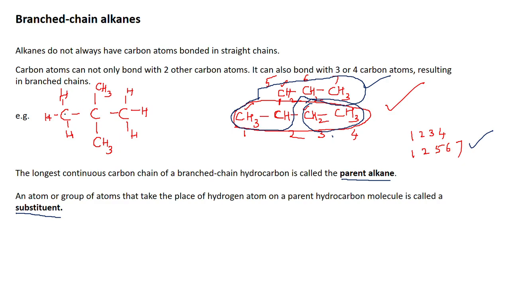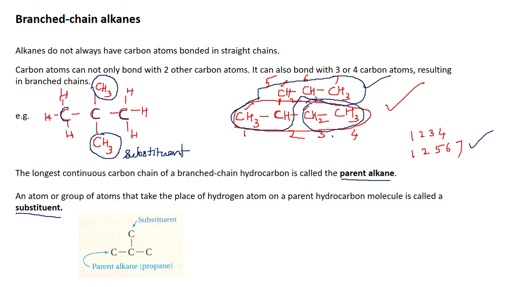So in the first case, you have 3 carbon atoms, 1, 2 and 3. And in the second carbon atom, the place of hydrogen is taken by the CH3 group. So CH3 is called the substituent group. You are substituting hydrogen with a different group. In a straight chain alkane, it was hydrogen, but in a branched chain alkane, it is a group other than hydrogen. So that group which substitutes hydrogen is called a substituent group.